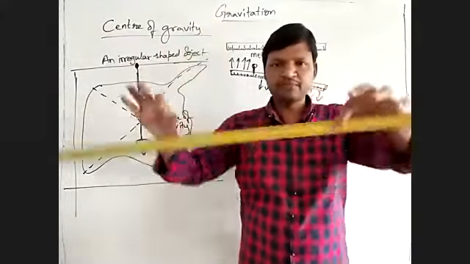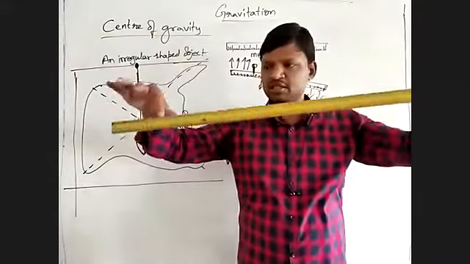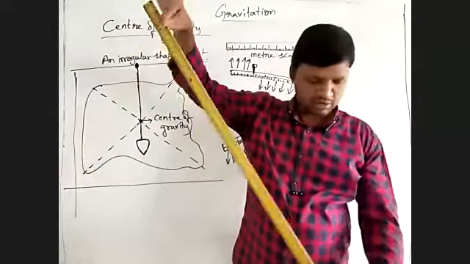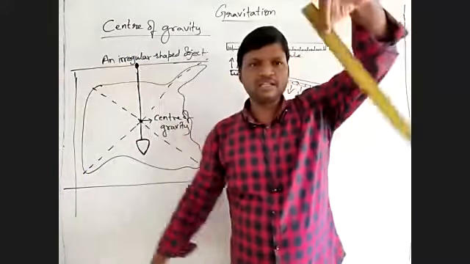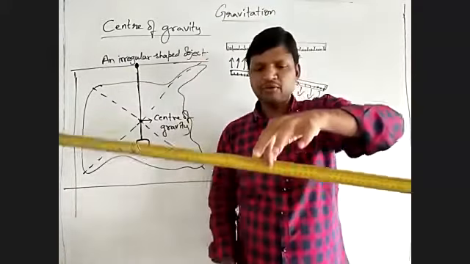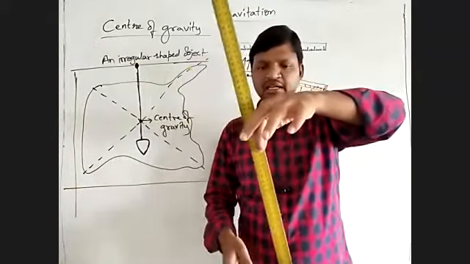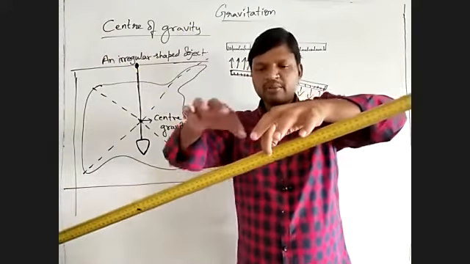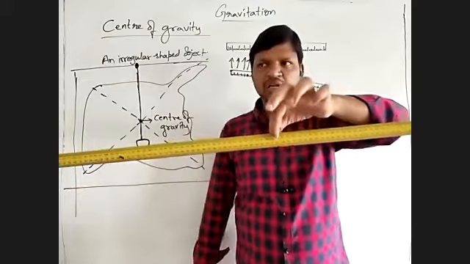Are you able to see this? Suppose if I catch here, it is falling down like this. Suppose if I catch here, it is falling down like this. So, I have to catch it such that it is not getting rotated, that means we should not get the rotational effect.